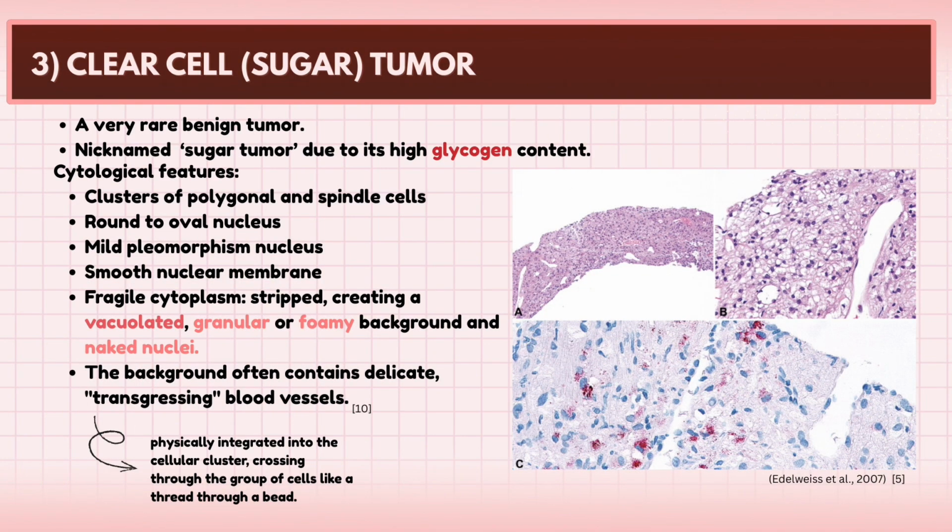Last but not least is clear cell sugar tumor. It is a very rare benign tumor and it's named sugar tumor because of its high glycogen content. The arrangement is in clusters, has polygonal and spindle shapes, round to oval nucleus, mild pleomorphism nucleus, smooth nuclear membrane, fragile cytoplasm which is stripped, creating a vacuolated, granular or foamy background, and naked nuclei. The background often contains delicate, transgressing blood vessels. So, transgressing means the blood vessels are crossing through group of cells like a thread through a bead.